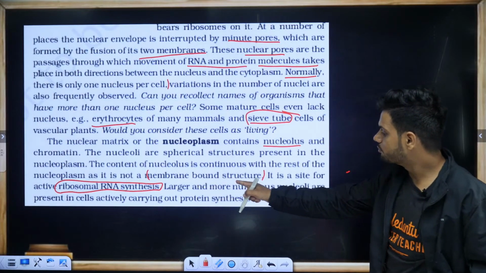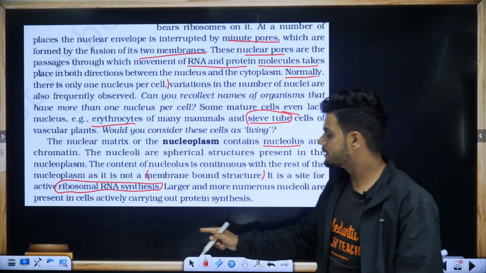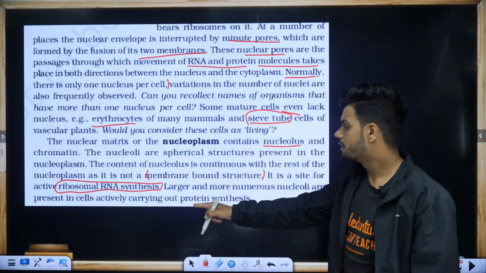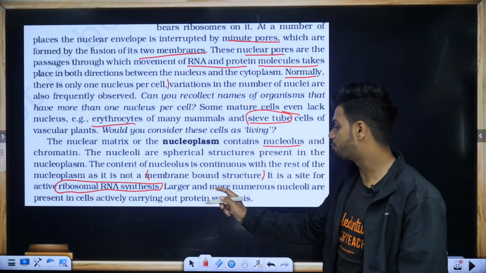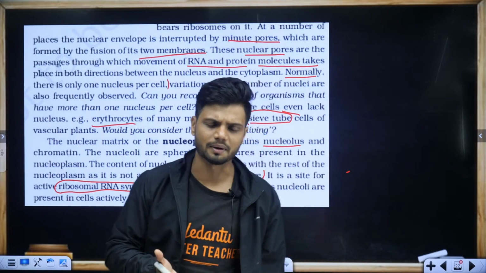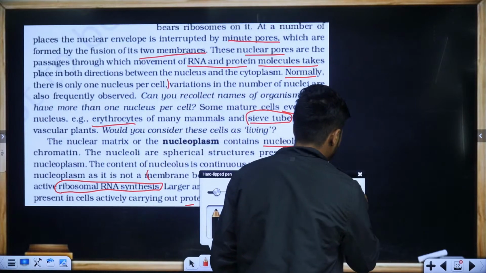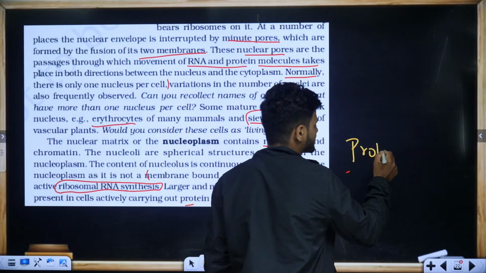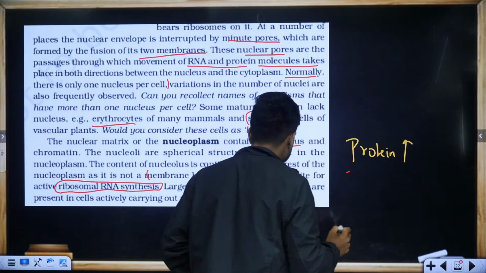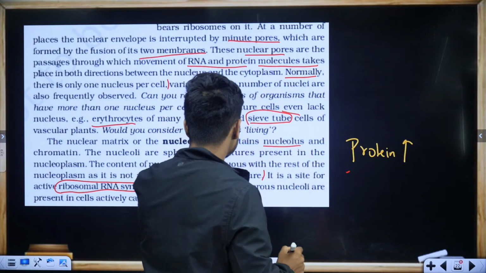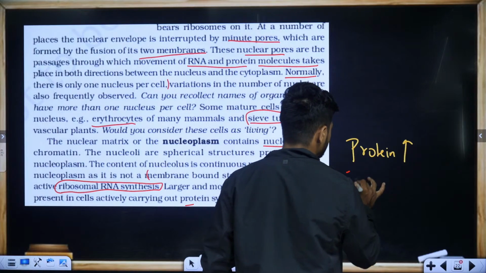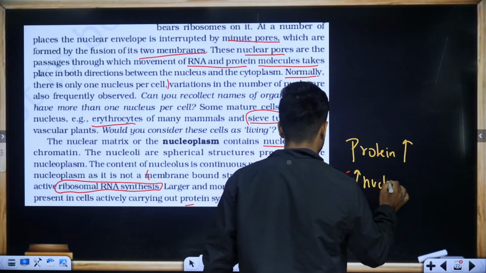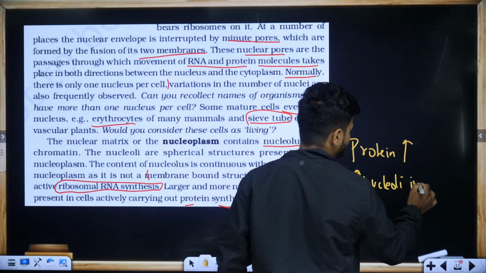Large and more numerous nucleoli are present in cells actively carrying out protein synthesis. That is based on the requirement. For example, if a cell requires more protein, there will be more nucleoli. More protein synthesis, more nucleoli in that cell.